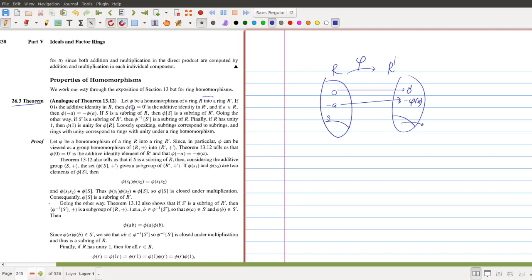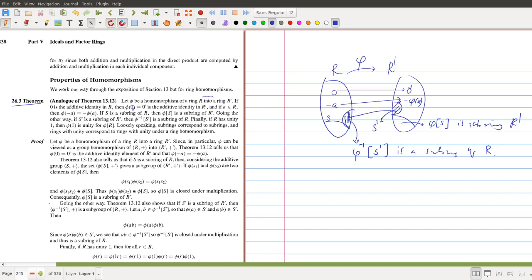That means this is our phi of S. This is also a subring of R prime. And if you choose a subring here, say S prime is a subring of R prime, then you will get the inverse images of S prime. So we denote this set as phi inverse of S prime. This is also a subring of R. This is the same as the correspondence between the subgroups under a homomorphism.